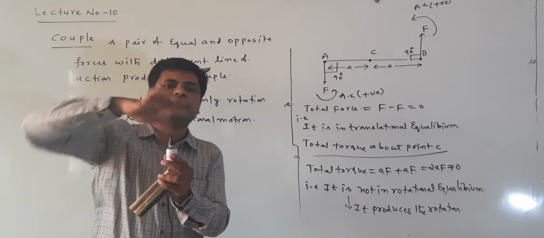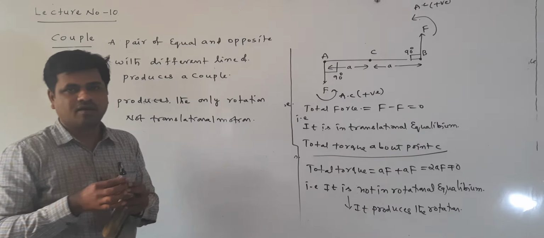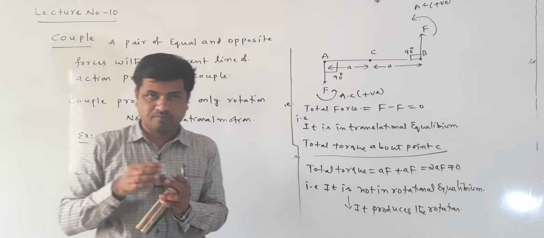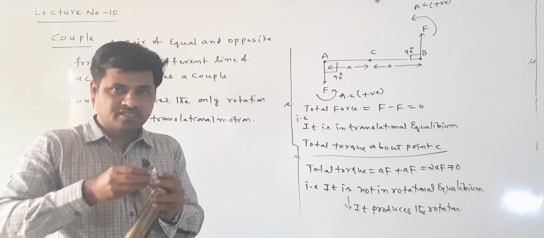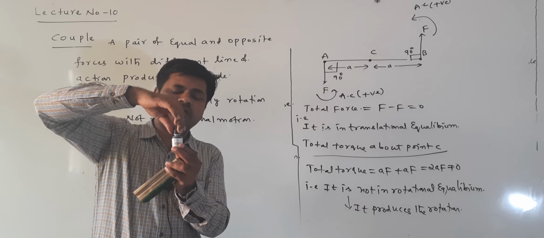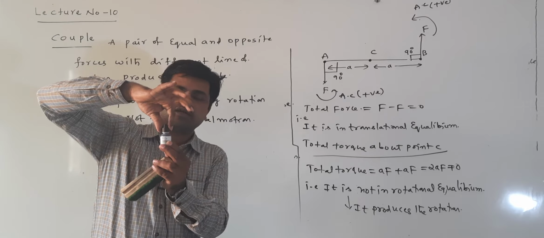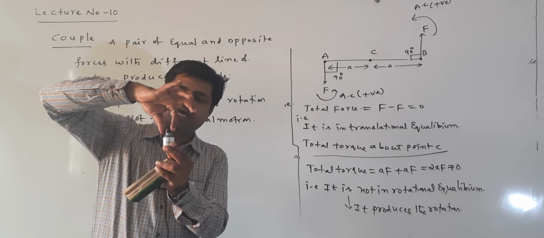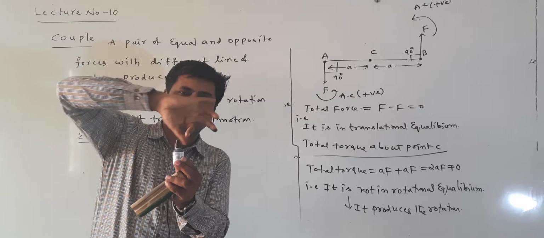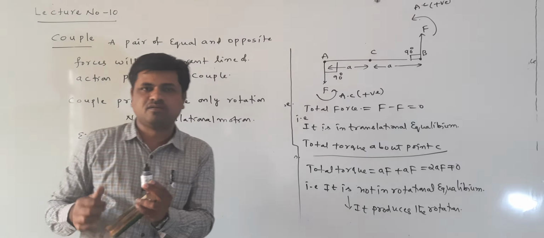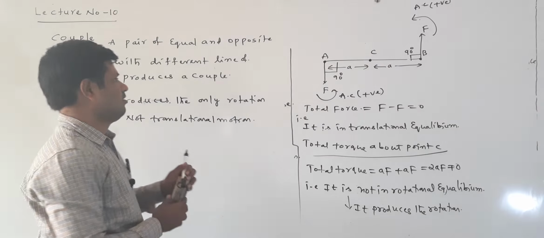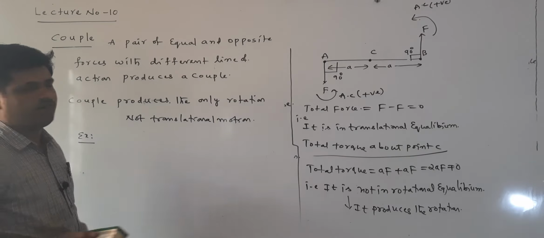This is one of the good examples of a couple: opening the lid of a bottle. On the lid we are applying two forces having equal magnitude, but in opposite directions. One is acting in this direction, another one in the opposite direction. So this is a good example of a couple. This is the total discussion about the couple.